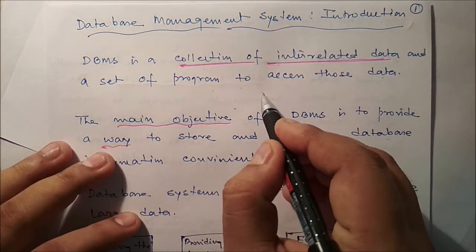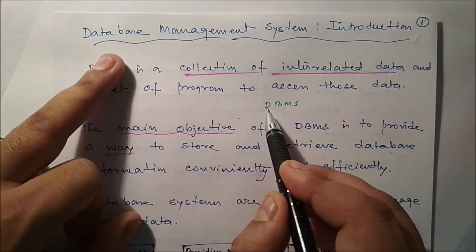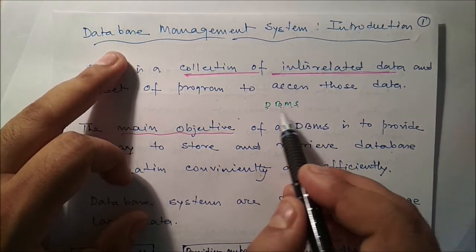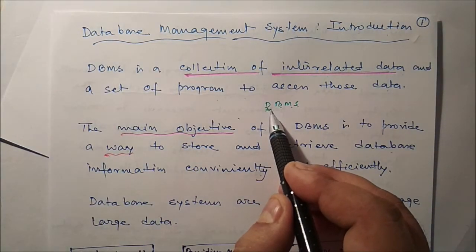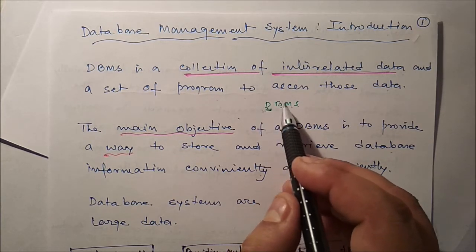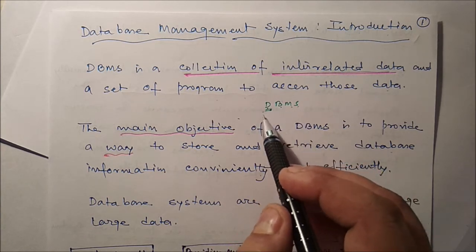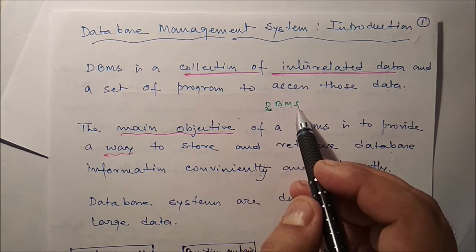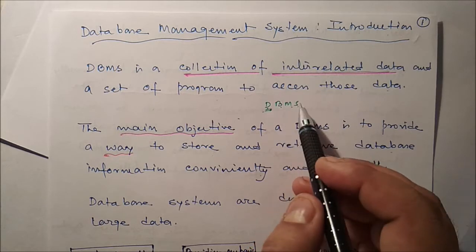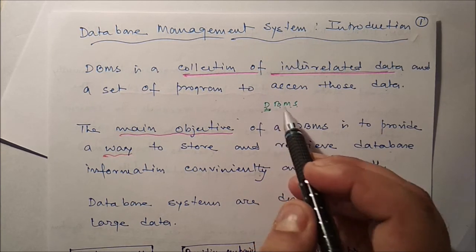So what is DBMS? D stands for database, M for management, S for system. Data means anything can be the data. We can store student information, customer information, traveler information, patient information, and all of this. The collection of data we can call a database. To manage it, we have to implement some methods and write some software. S for system means it is software. So through the DBMS software, we can manage the database.